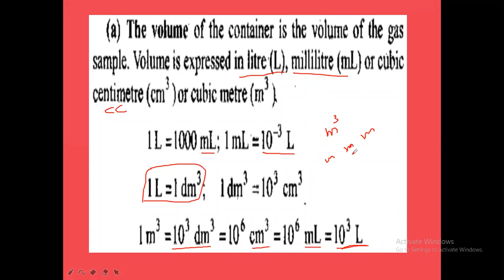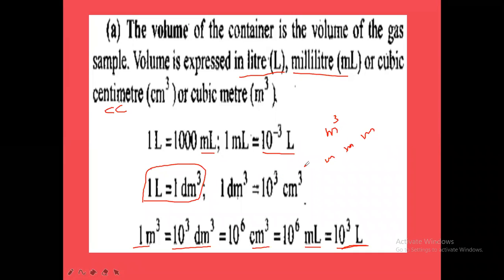So 100 into 100 into 100, 10 power 2 into 10 power 2 into 10 power 2, that is 10 power 6 centimeter cube. So 10 power 6 centimeter cube is equal to 1 meter cube.